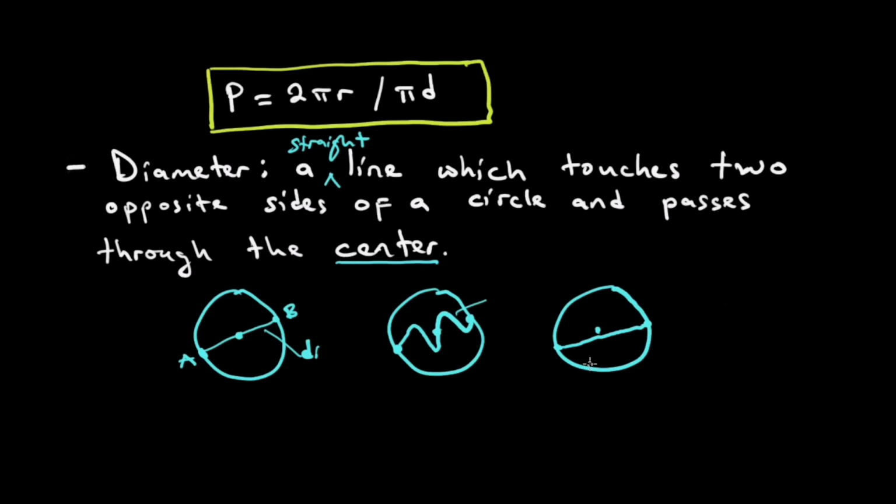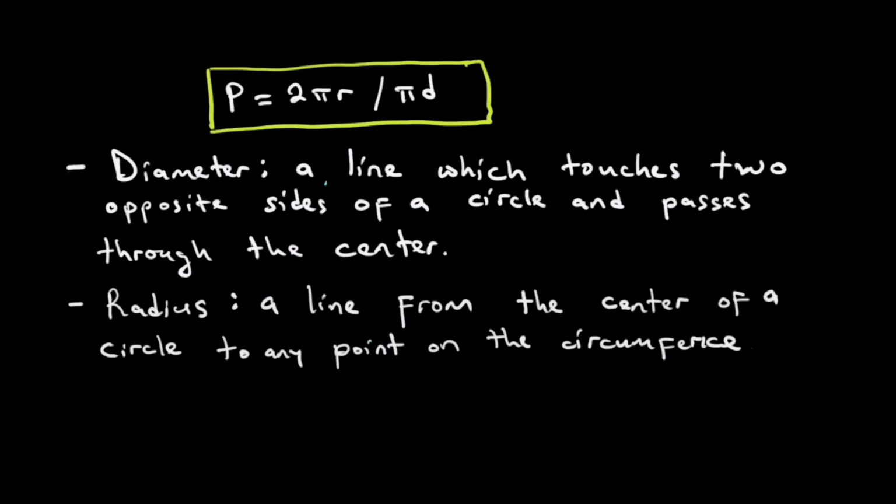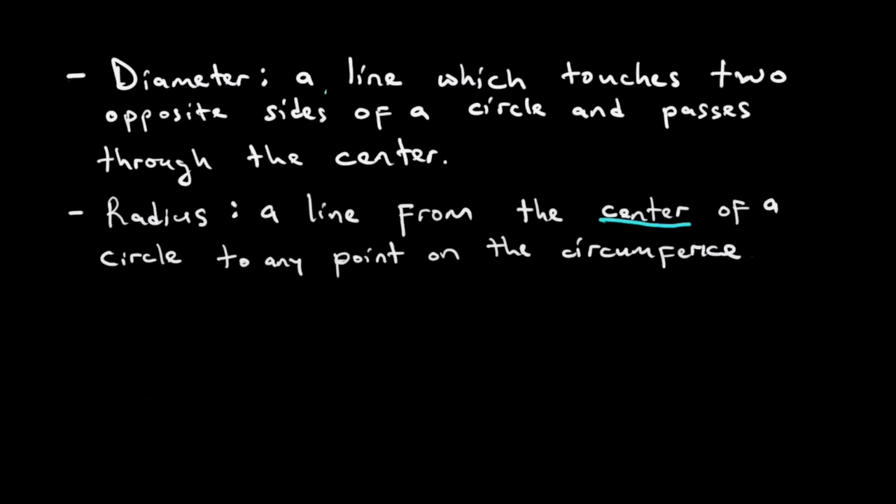Let us now define a radius. Defining the radius, we say this is a line from the center, again, the word center is very important, of a circle to any point on the circumference. So in our definition, if we need to illustrate, let's say we have a circle, it should be a straight line from the center to any point on the circumference. So this is the radius.